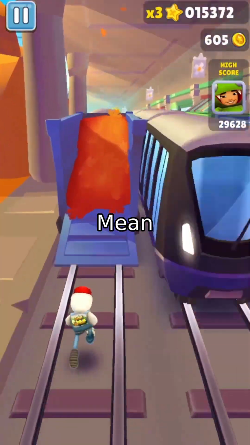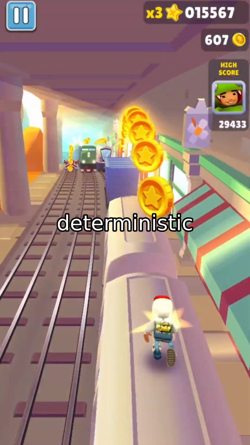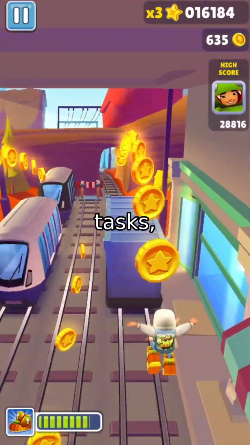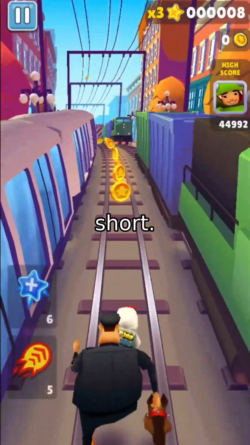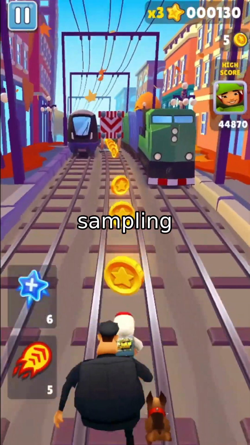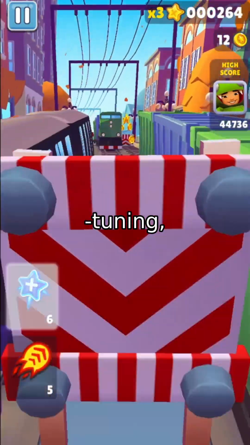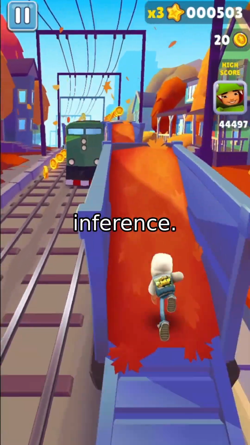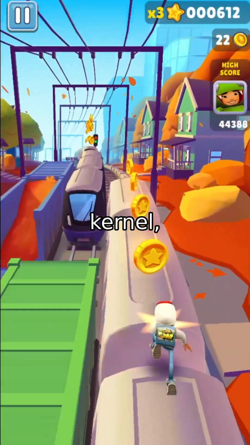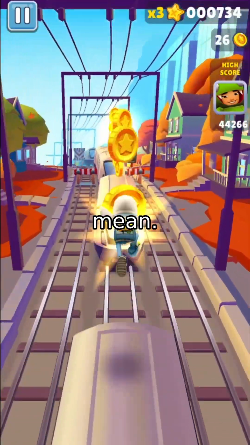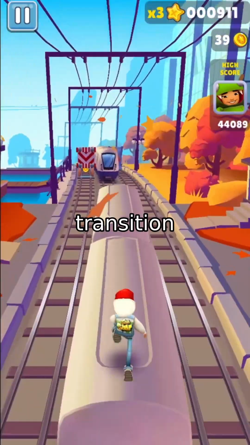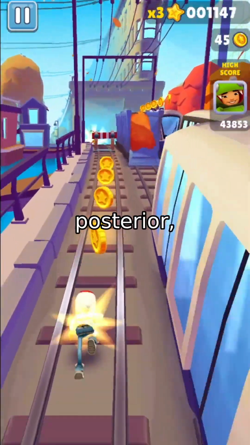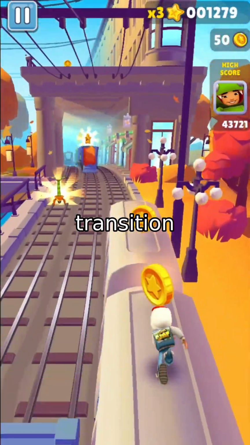But here's the catch: mean flows and consistency models are built for deterministic flows. They learn a single noise-to-data mapping. In many downstream tasks, though, deterministic sampling falls short. Tasks like diffusion posterior sampling for inverse problems, energy-based fine-tuning, or even just improving alignment with user prompts, fundamentally rely on stochastic inference. You need to sample from the full transition kernel, not just the conditional mean. STMD bridges this gap by distilling the transition probabilities of the reverse SDE directly. Instead of predicting just the mean of the posterior, it learns the full conditional transition map.